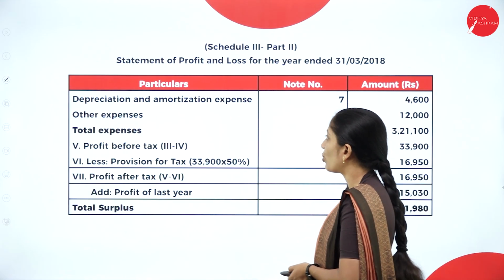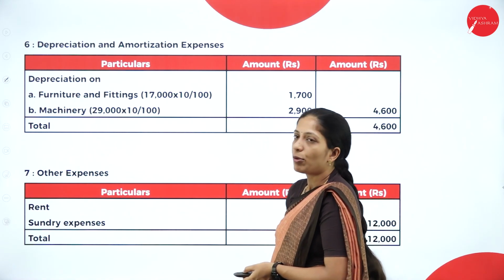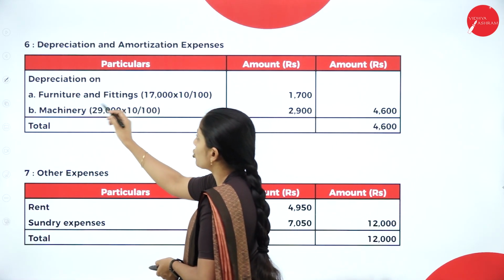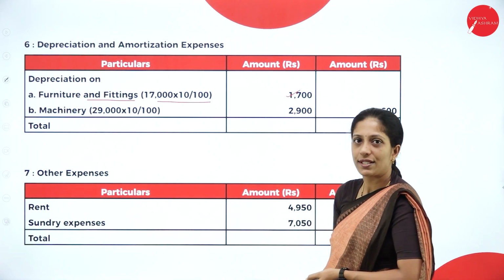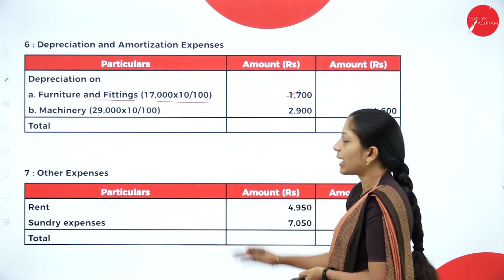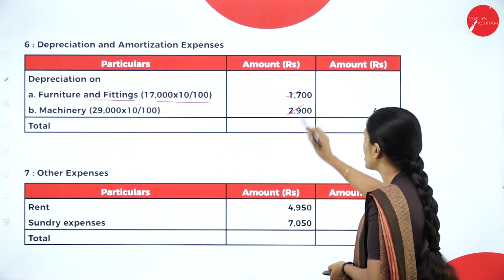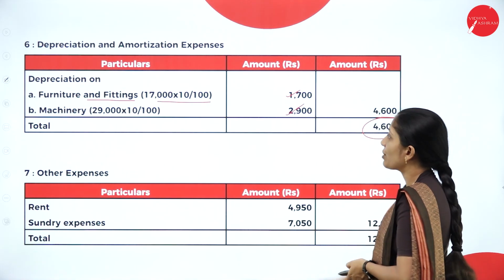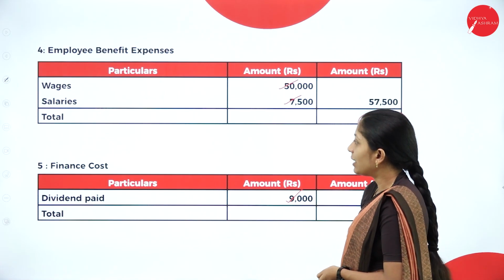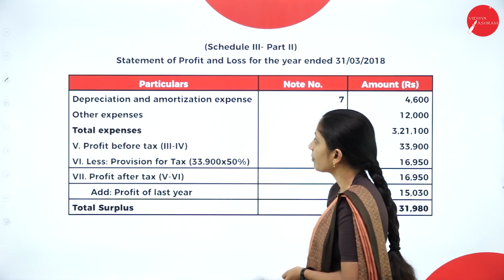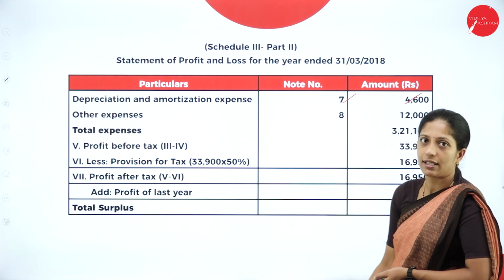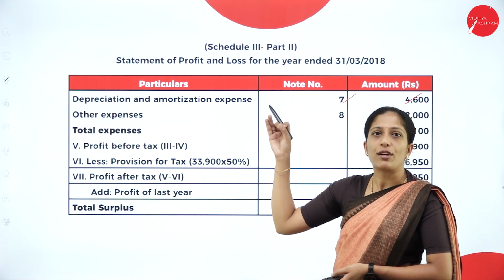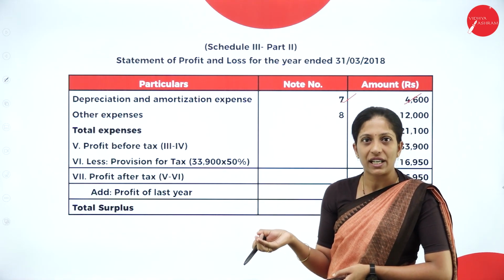Let us see the note for it. Depreciation on furniture and fittings 17,000 into 10%, that is 1,700. Machinery 29,000 into 10%, 2,900. So total it is 4,600. So depreciation and amortization, that is note number 7, 4,600. Now don't get confused, one note number is missing, it's because of purchases.